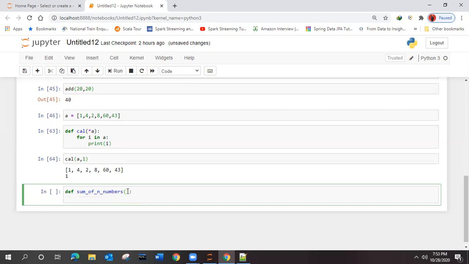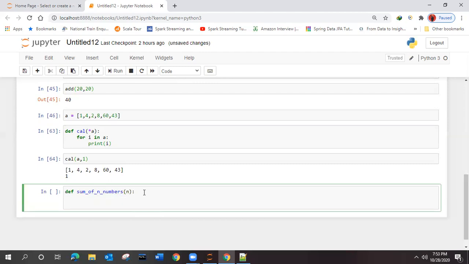n. And after that, what will it do? Return n numbers. But we don't exactly know how many numbers we are going to give. Because of that n is there, right?